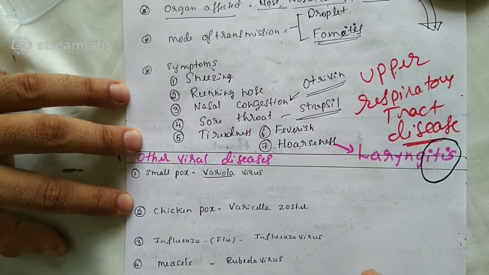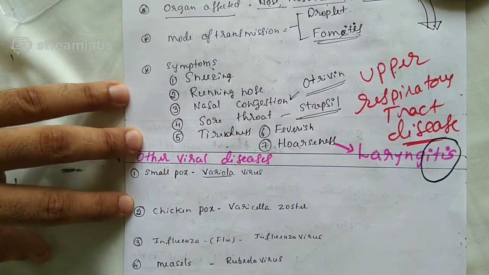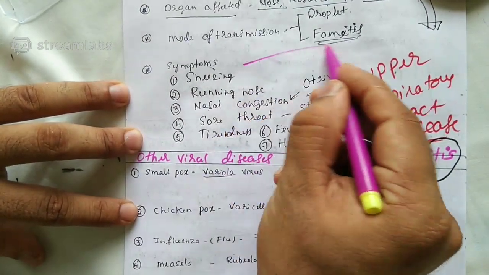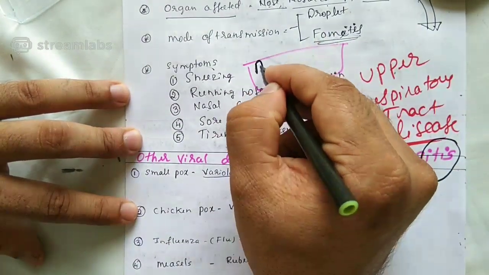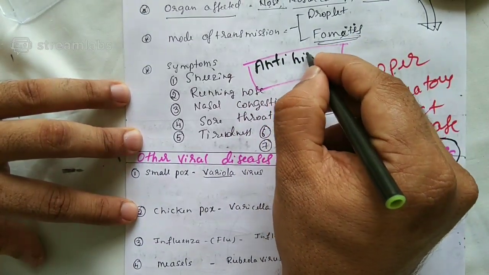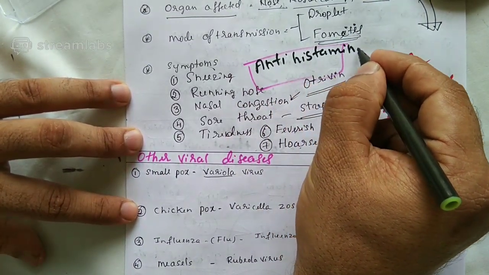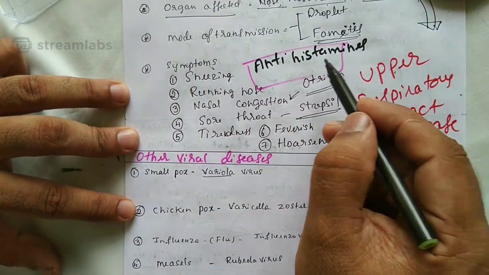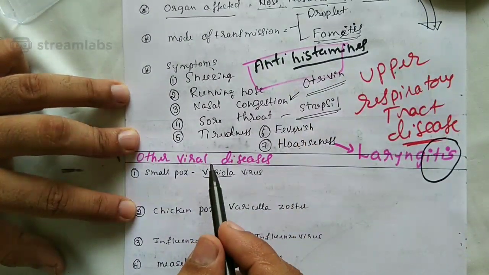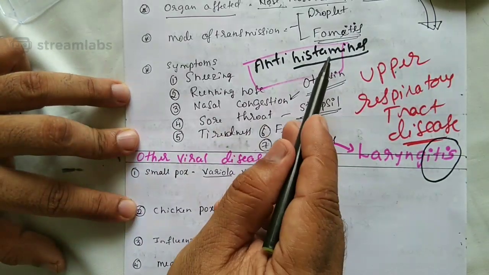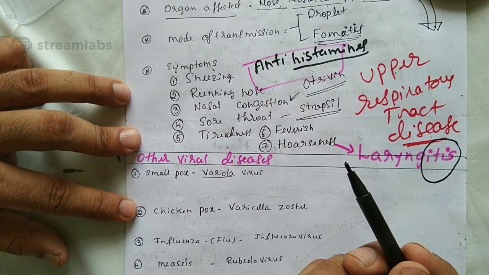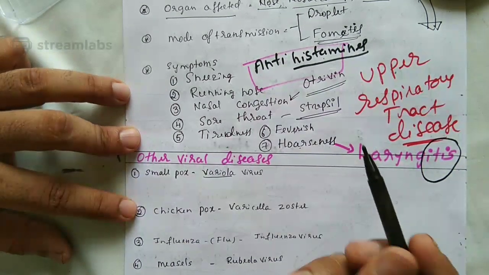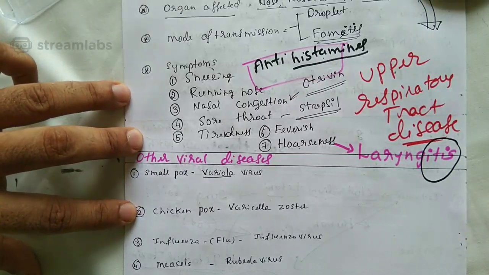We are not killing the pathogen there. We are decreasing symptoms. And what medicine do we take? We take the medicines which come under a category called antihistamines. Antihistamines, because allergy as a symptom of the common cold is because of histamines. To decrease the histamines, we take antihistamines. You might have heard of a tablet called cetirizine hydrochloride. It is an antihistamine tablet.